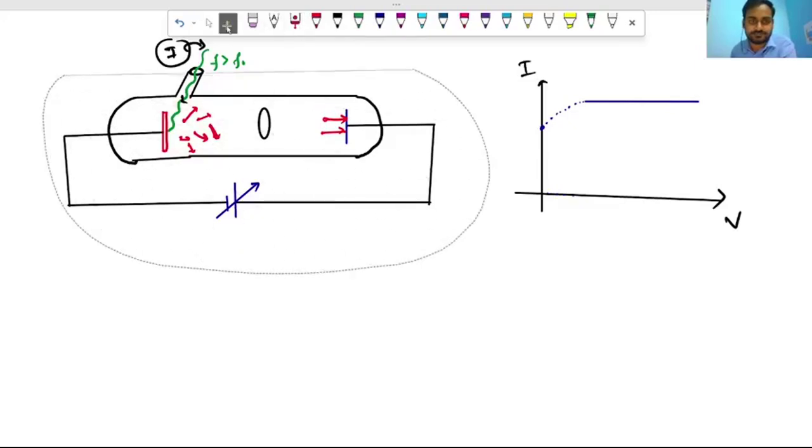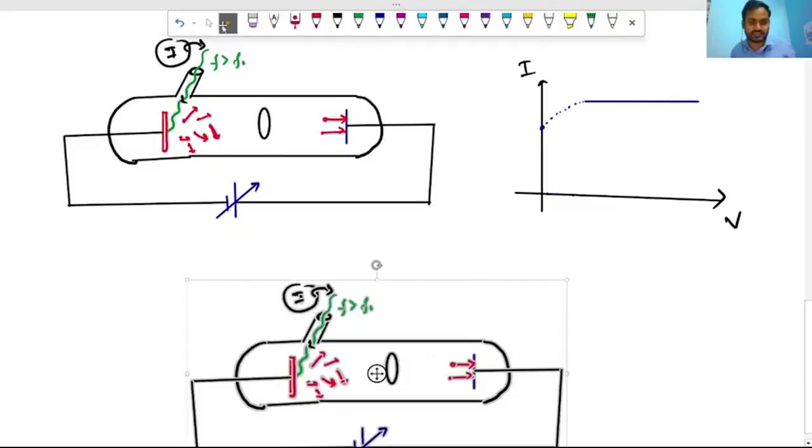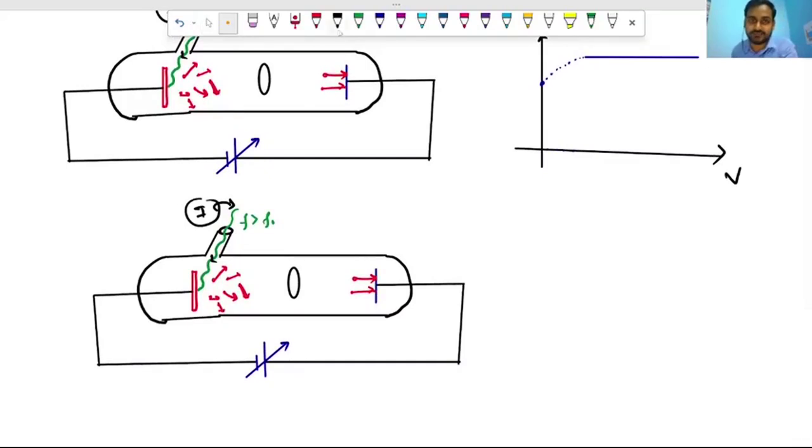Now we need one more setup, and here we can easily set it up to explain the other part. See, here what we will do, we will just change the polarity of the power supply. Why?